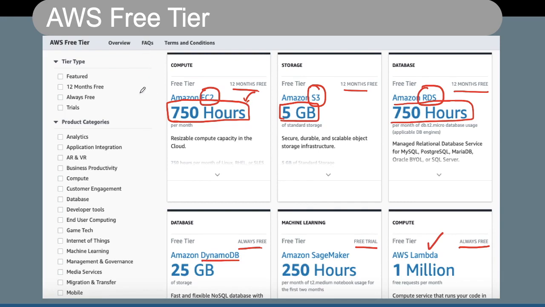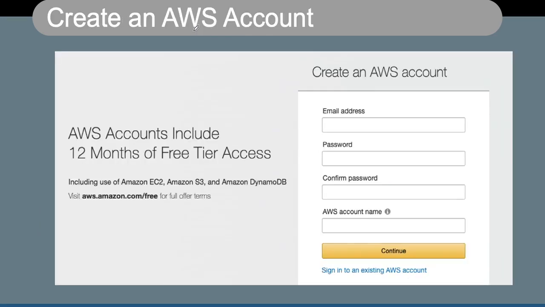Now if you look at this, here you can also click something called featured or 12 months free, so you can align your services according to your need or which are available as trial, and you can also align these services based on the categories you have. So you always need to check the AWS free tier in detail before you actually start using it, otherwise it may incur some charges to your account.